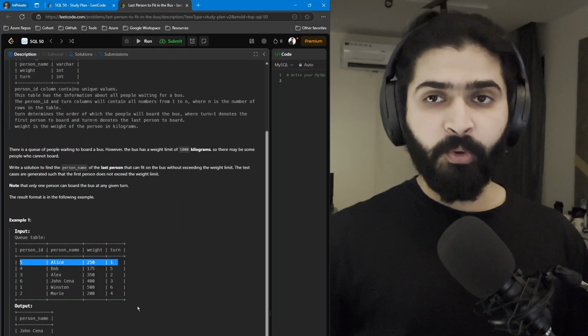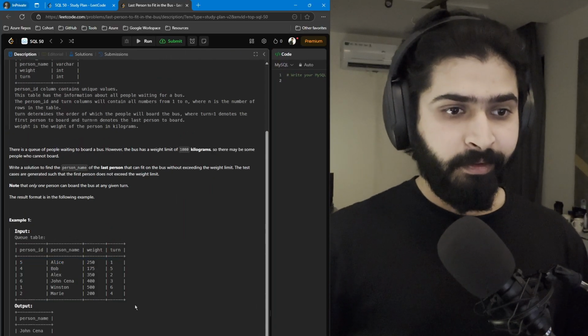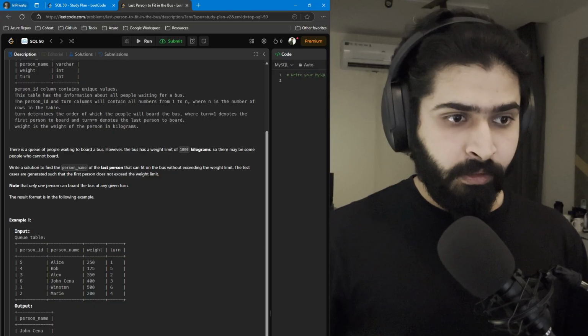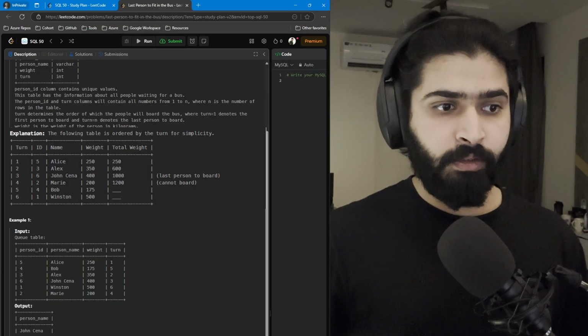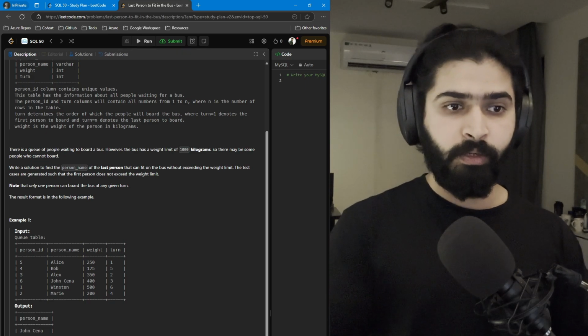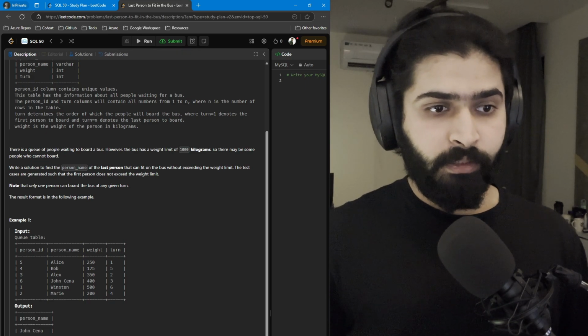So first Alice will board, with weight 250. No one has boarded the bus yet, so the total weight is 250.